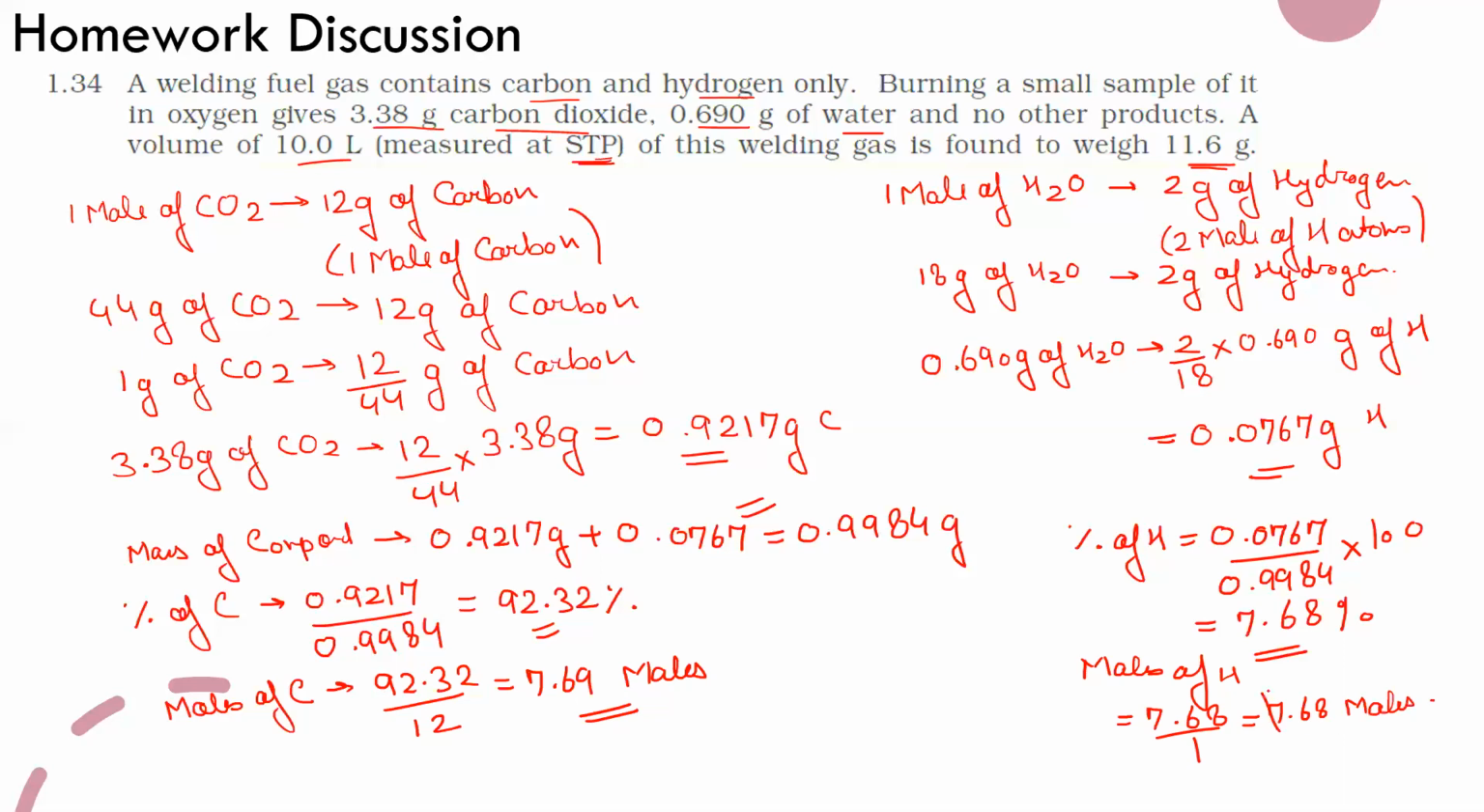We can see that the number of moles of hydrogen and the number of moles of carbon are the same. So the empirical formula will be CH. Since the number of moles of carbon and hydrogen are the same, the empirical formula, which represents the basic fundamental ratio between carbon and hydrogen, will be 1:1. So the empirical formula will be CH.